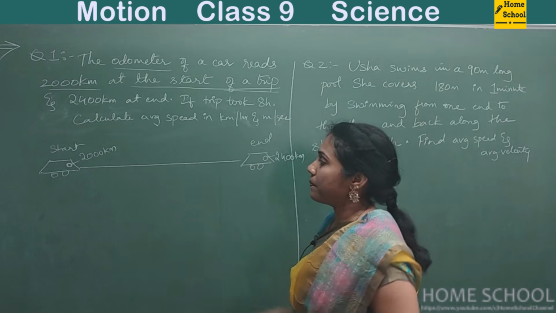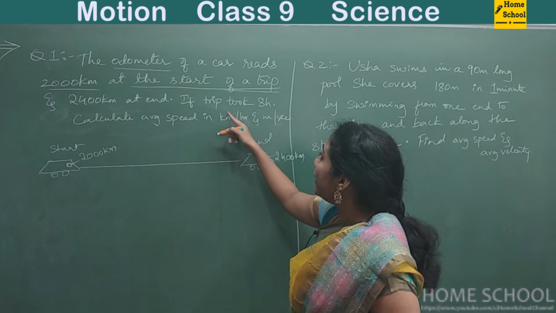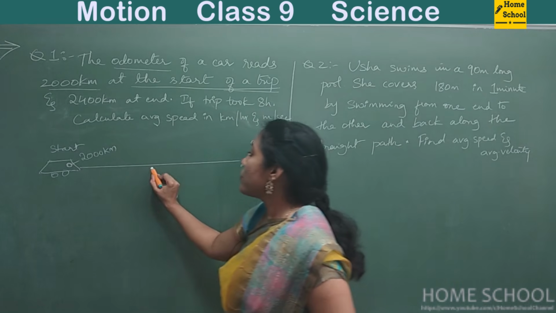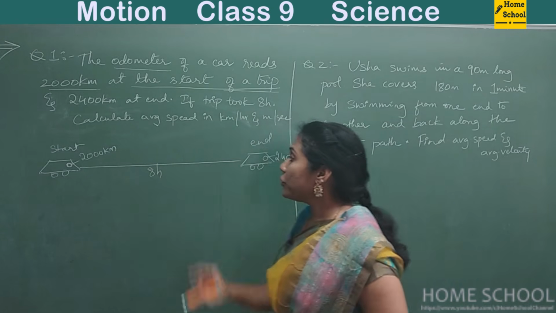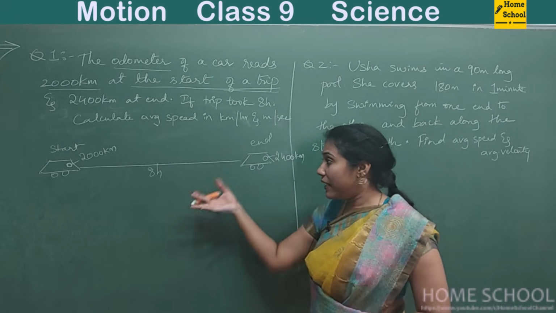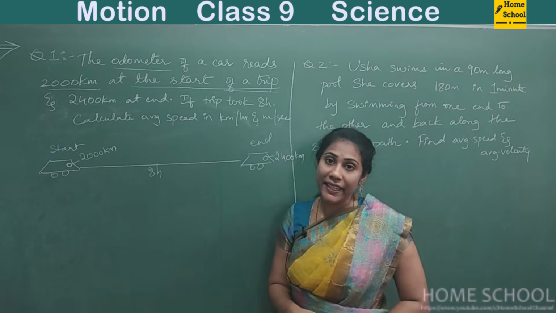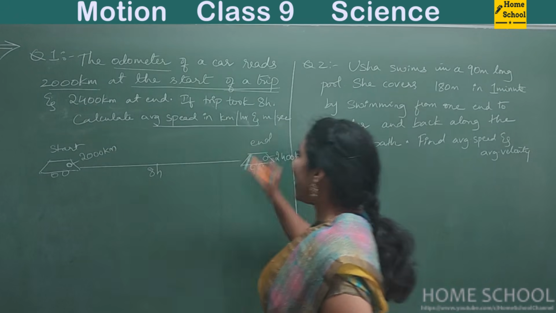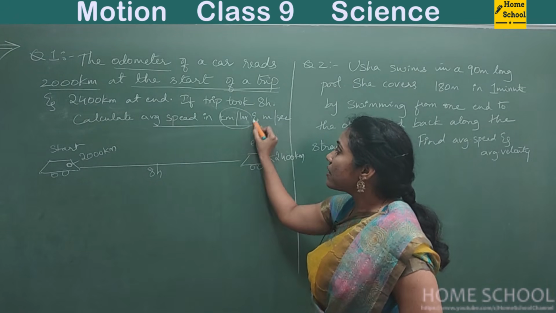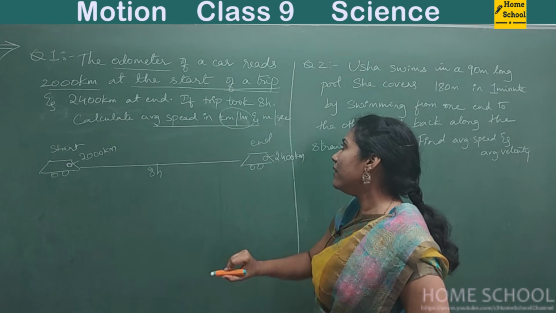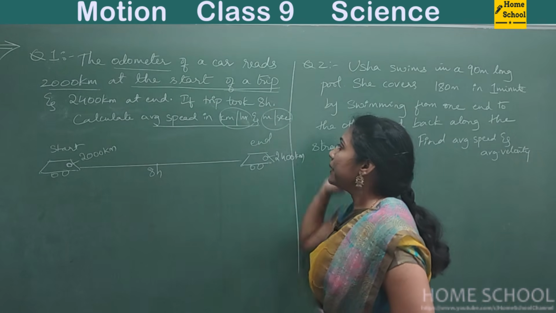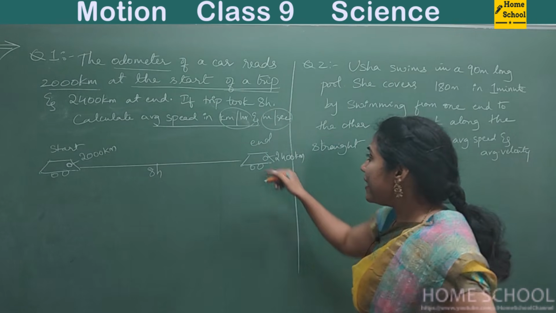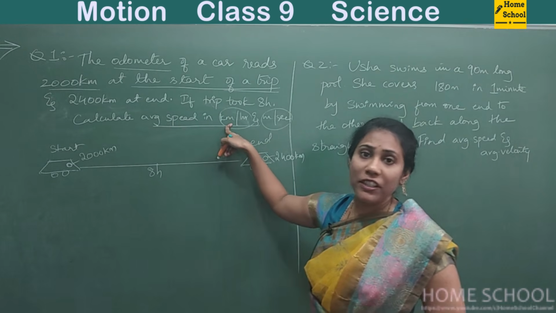2400 kilometers. If the trip took 8 hours, so this long journey took around 8 hours, quite a long journey. And they are asking you to calculate average speed in 2 units. One is in kilometer per hour, the other unit is in meter per second. First, let us calculate in kilometer per hour.